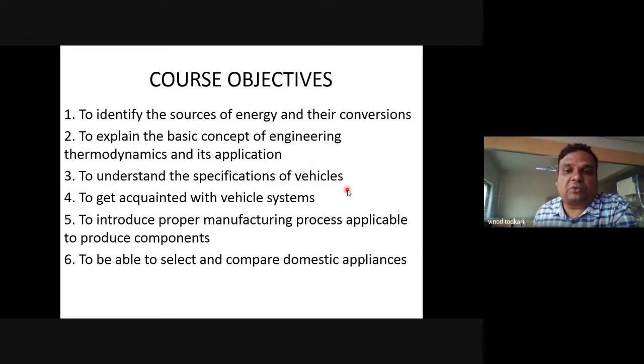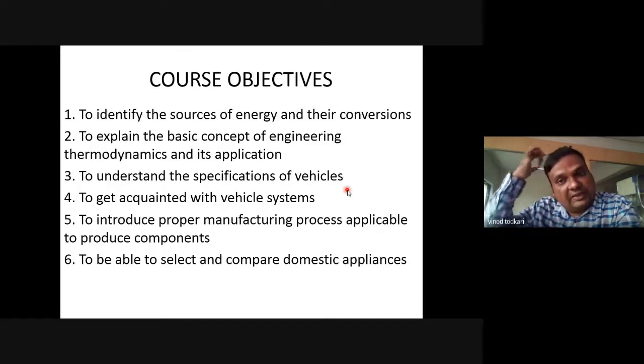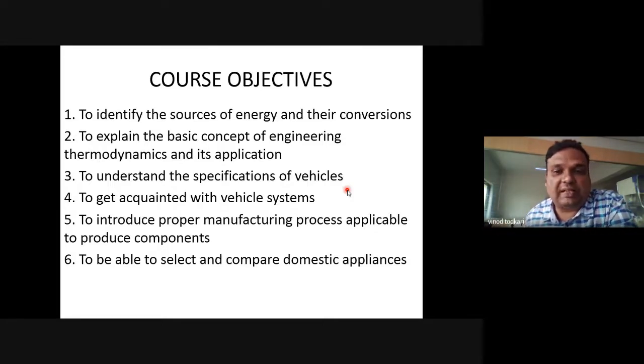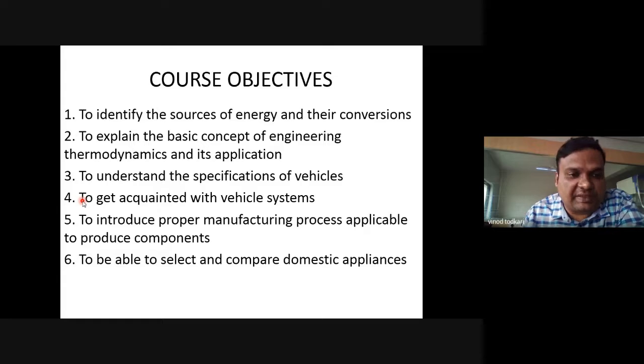Whenever you go to a showroom and you ask for a specific vehicle, being an engineer, you must be in a position to compare. You must be in a position to see which different systems are there. Then the fourth unit is also related to automobiles. Units number 3 and 4 are related to automobiles.